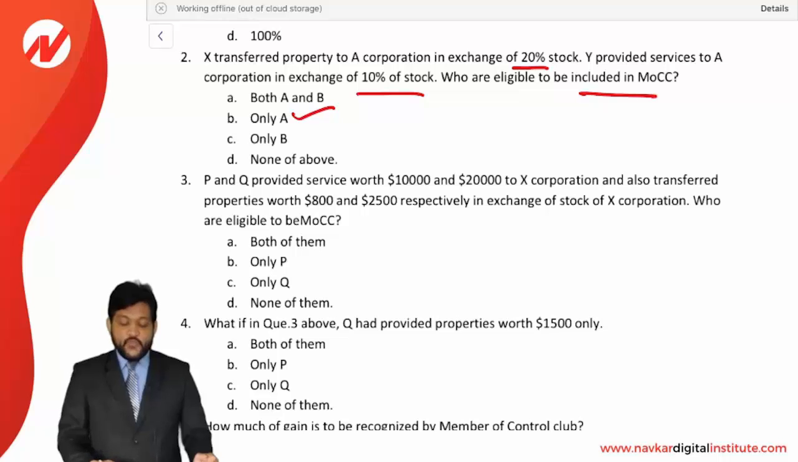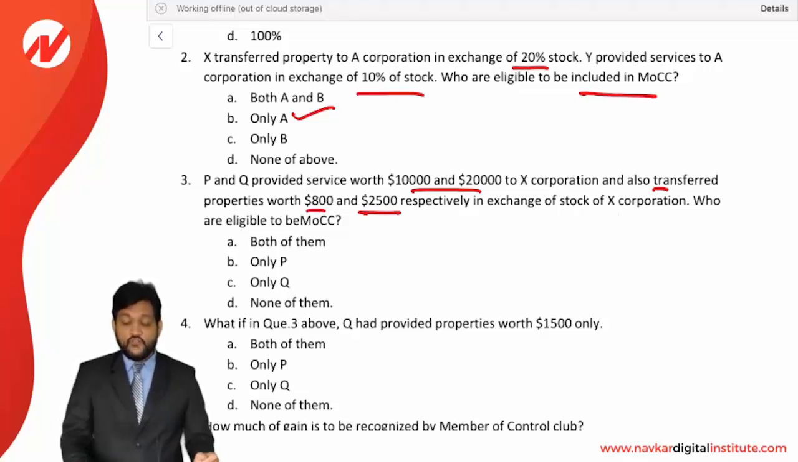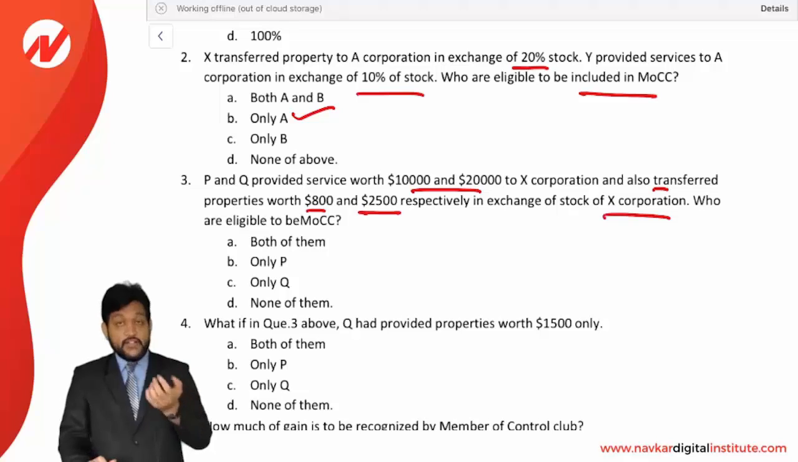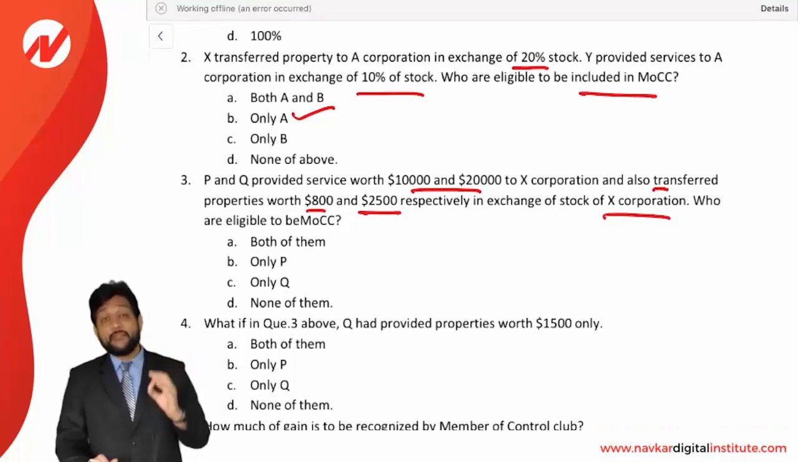Next, P and Q provided services worth 10,000 and 20,000 to X corporation and also transferred properties worth 800 and 2,500 respectively in exchange of a stock of X corporation. Who will be eligible to be MOCC? Both have provided services as well as transferred a property and received a stock in exchange. Now, remember the rule: the value of property must be at least 10% of the value of service. Then he can be considered as MOCC.